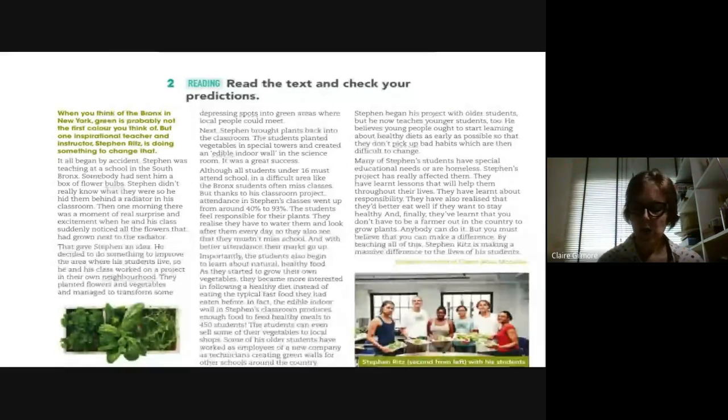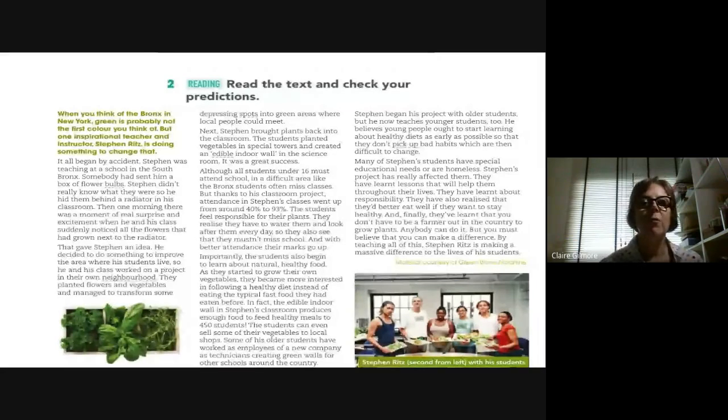So now I would like you to read the text through. Make sure you read it carefully. If you do need to check any words, do check them and write them down. But when you get to the end of the reading, think about the prediction you wrote in the first slide and see whether the reading is the same as what you predicted. We'll go on to slide 3 now.